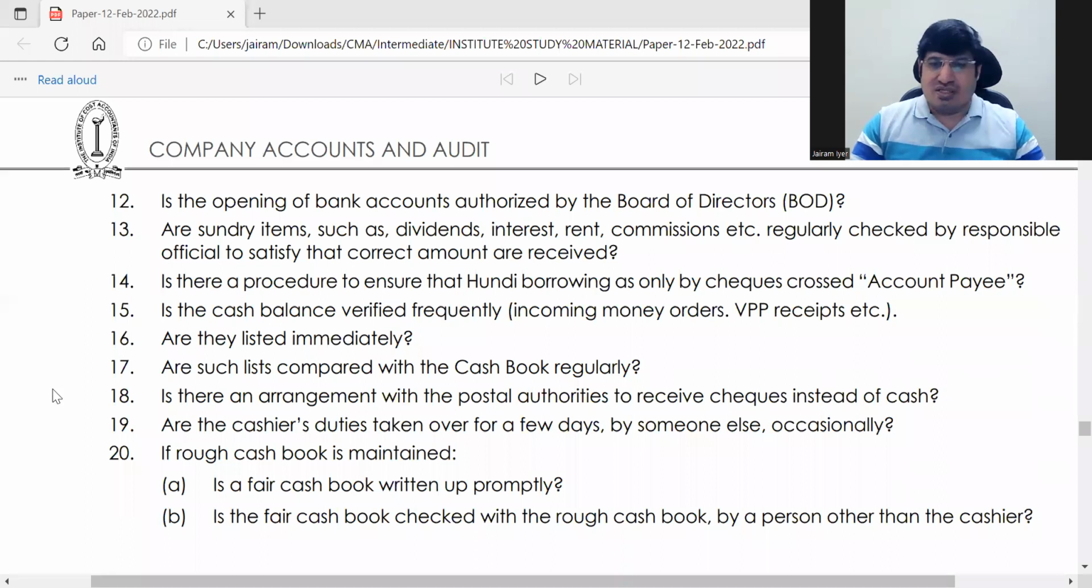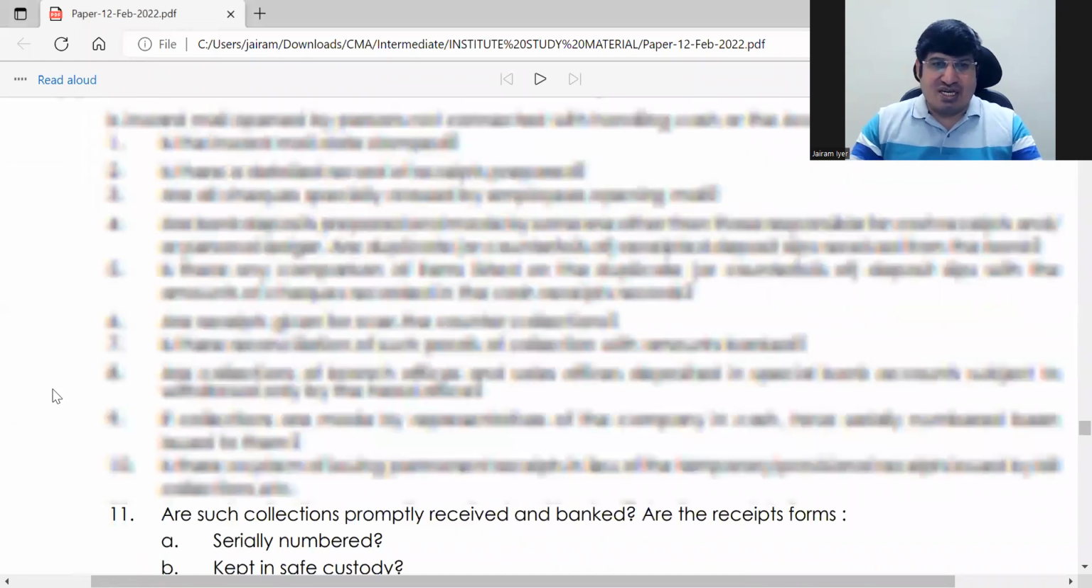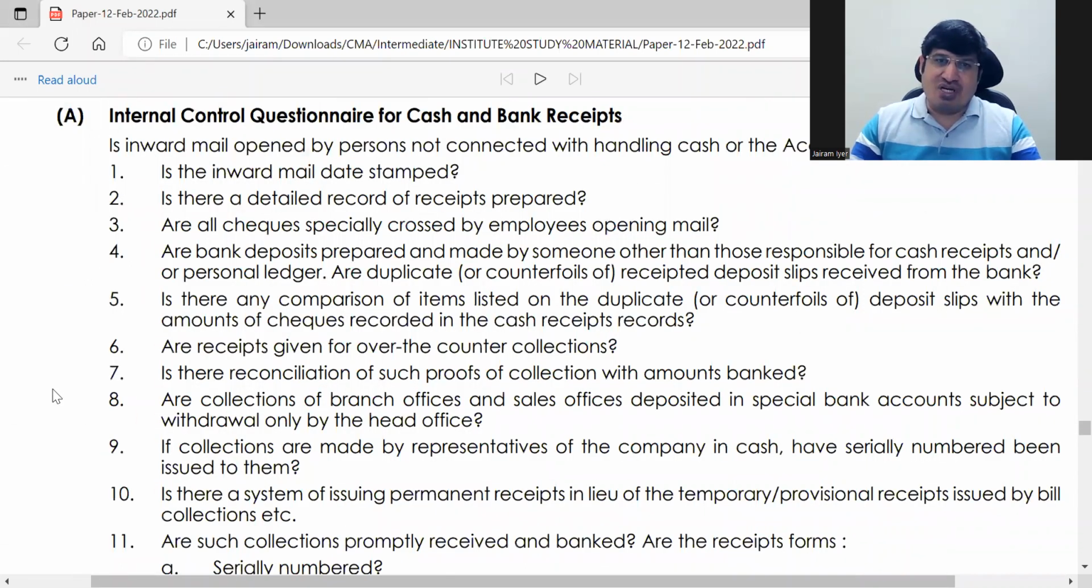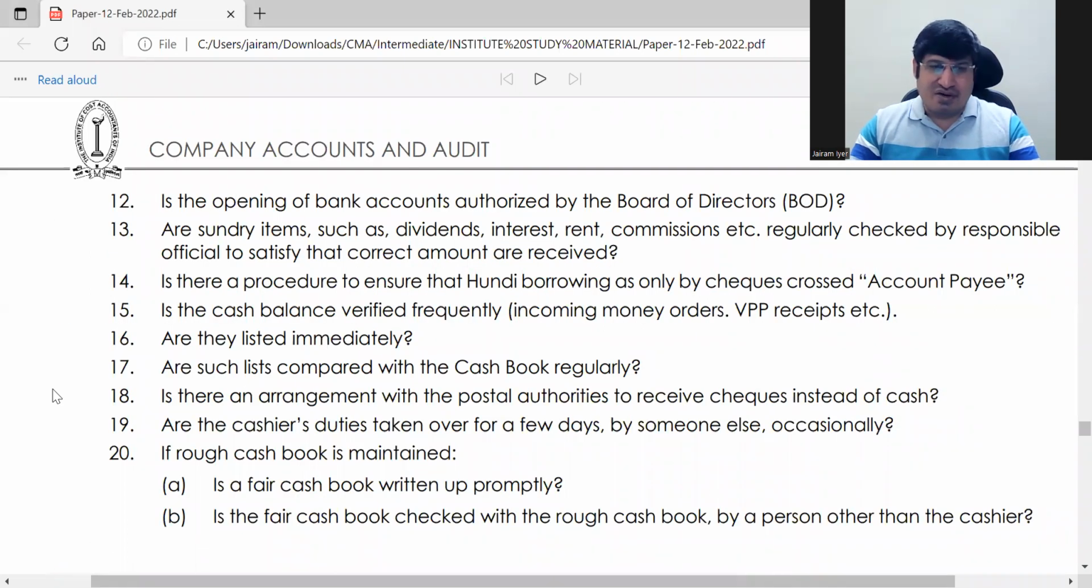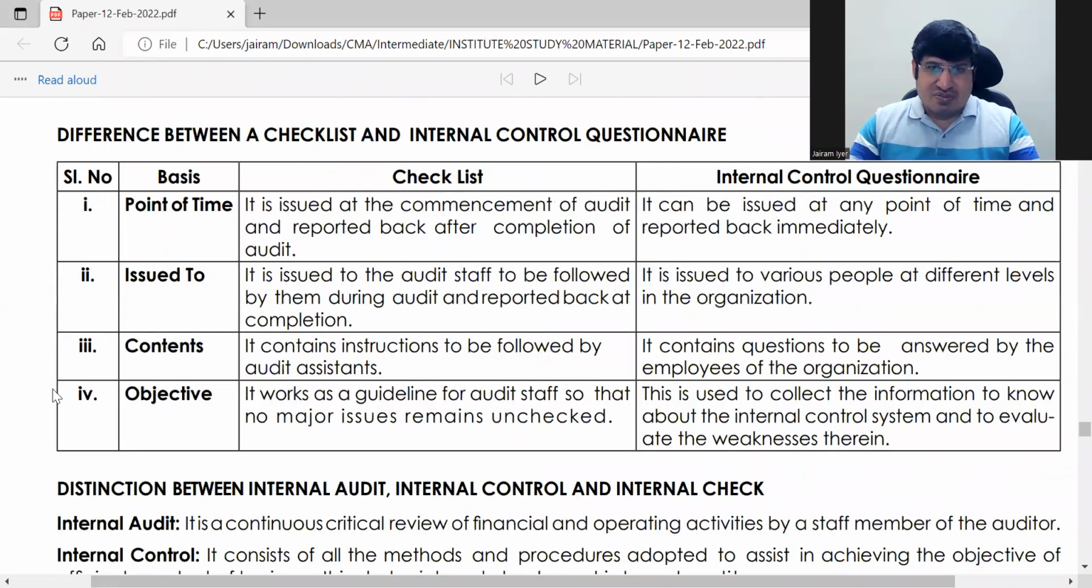Okay, we talked about your checklist basically. Okay, for receipts, this is cash and bank receipts. ठीक है. So if questionnaire is asked, you should be able to write, as I said, 8 to 10 points. Okay.